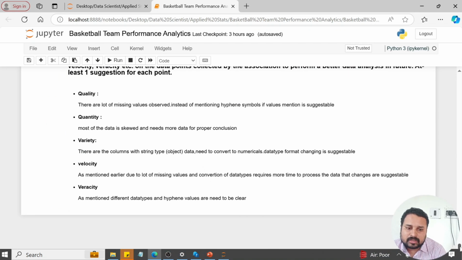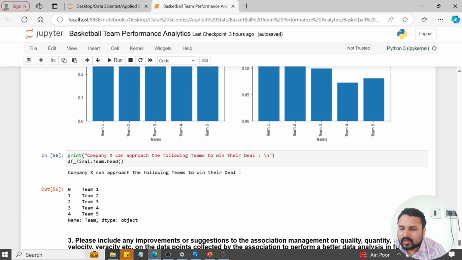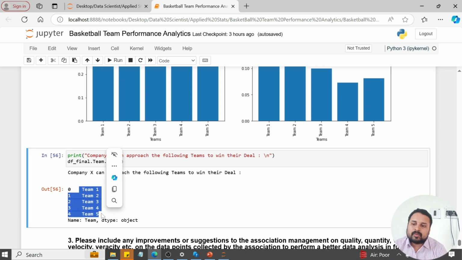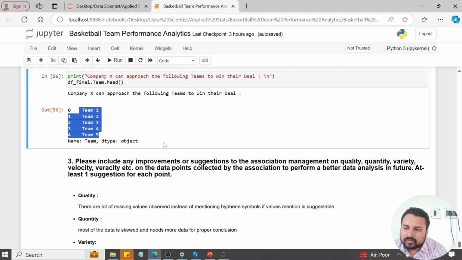And my suggestion is that we may select the top 5. We may approach these 5 teams, and we can easily win a goal for our investment. We can invest in those teams.